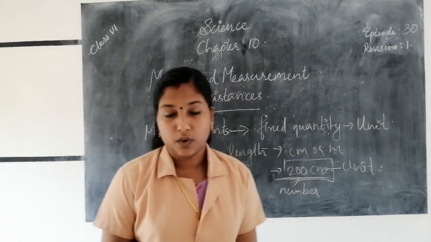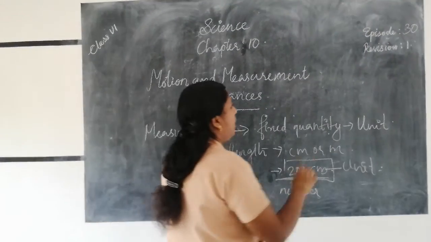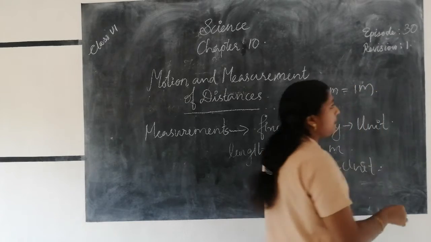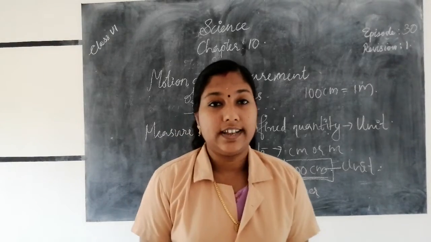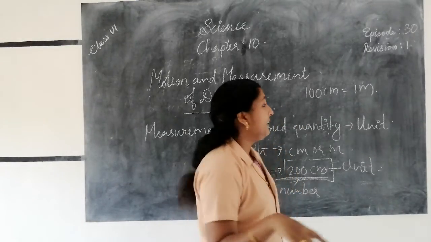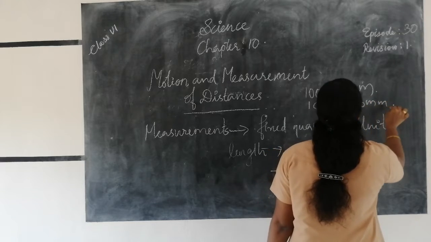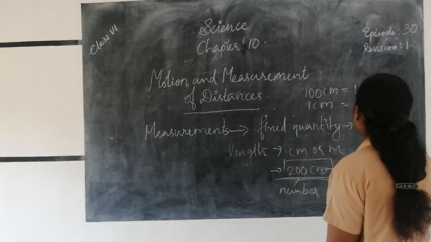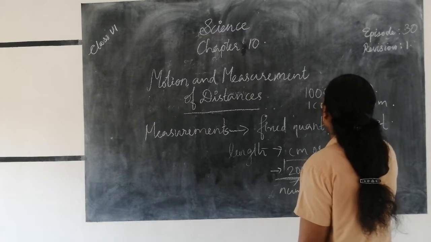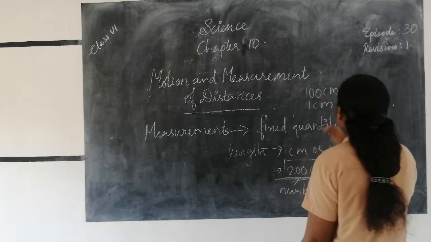1 meter is equal to how many centimeters? 100 centimeters is equal to 1 meter. And 1 centimeter is equal to 10 millimeters. So 100 centimeters is equal to 1 meter, and 1 centimeter is equal to 10 millimeters.